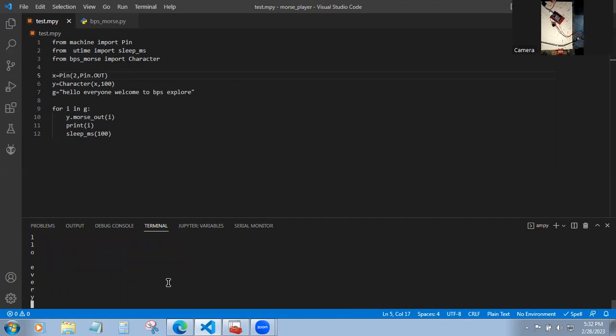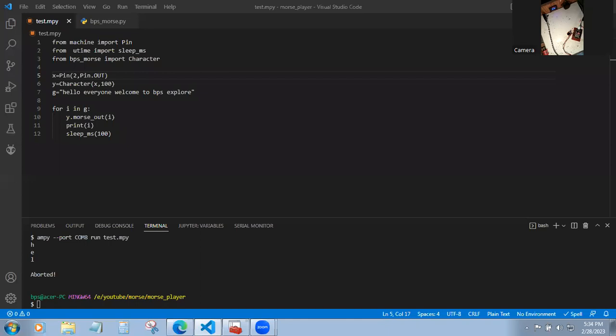There was a few problems on my power supply. The connection is quite not good. Wait a minute. Sorry for the interruption. There was a problem on my power supply. The pin is not connected properly. So I'm going to run this once again.